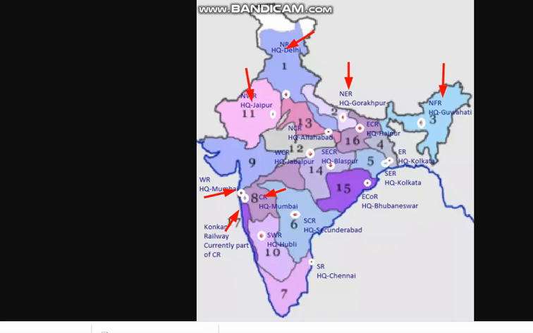Then comes Southwestern Railway Hubli. Then Southern Railway Chennai. Then South Central Railway Secunderabad. Then East Coast Railway Bhubaneswar. Then South East Railway Kolkata. Then Eastern Railway also Kolkata. No need to mug up all these names. Just for your reference, we can go through it. No need to mug up all these railway zones right now. It's just for your idea.